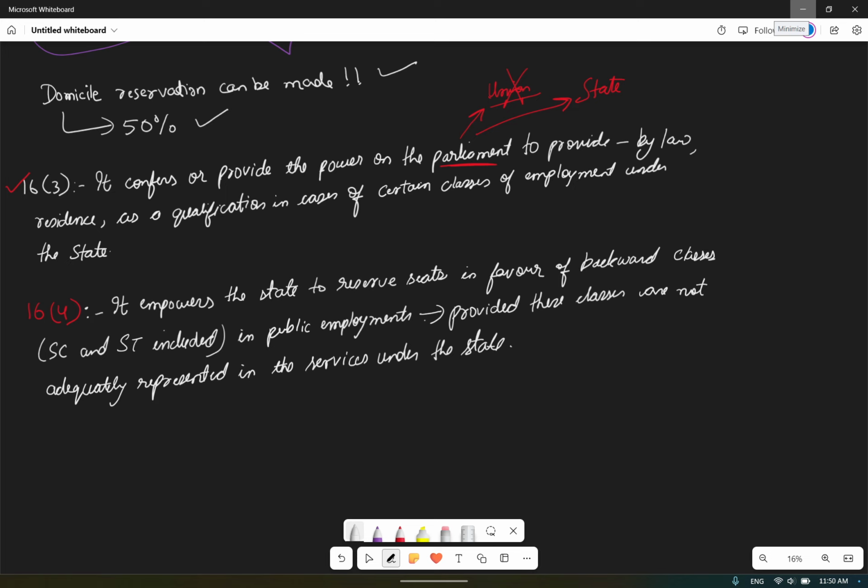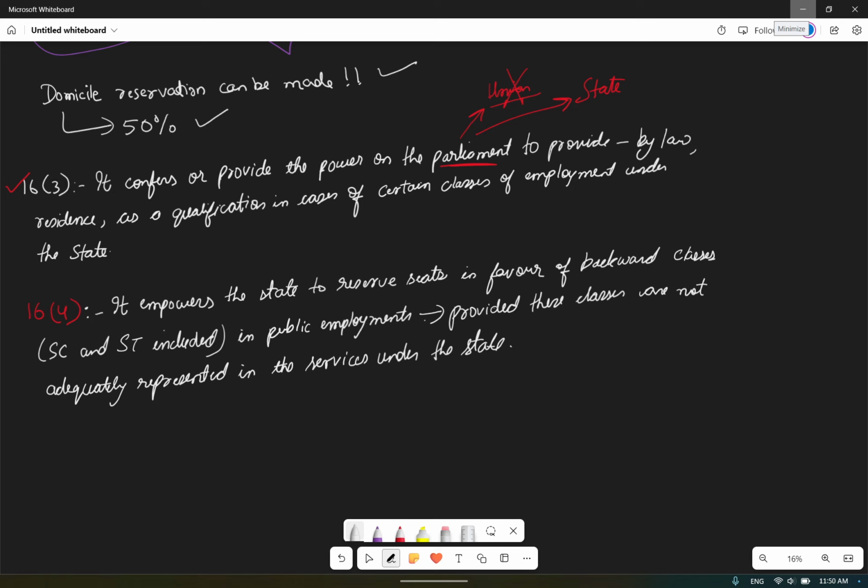So Article 16 clause 4 empowers the state to reserve seats for the backward classes including SC and ST in public employment, provided they are not adequately represented within the service under the state. Let us suppose I am going to tell that Muslim people need reservation in particular offices.